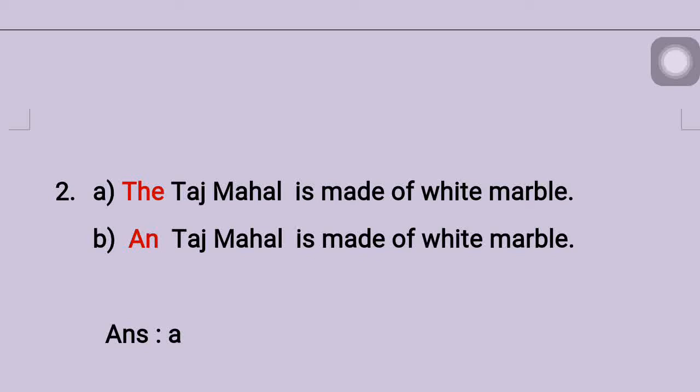And Taj Mahal is a proper noun, it is starting with capital letter, right? And the, the is used for the nouns to give more weightage to the sentence we just read just now. The Taj Mahal is made of white marble. So it looks royal when you add the in front of Taj Mahal. Okay? It's a complete sentence.